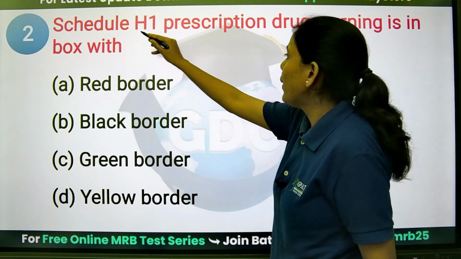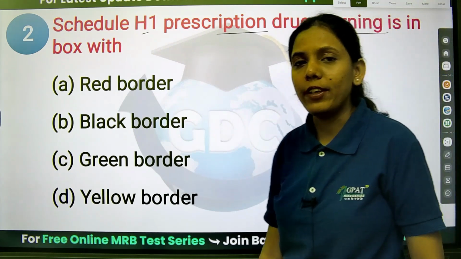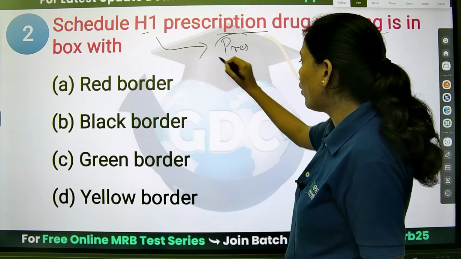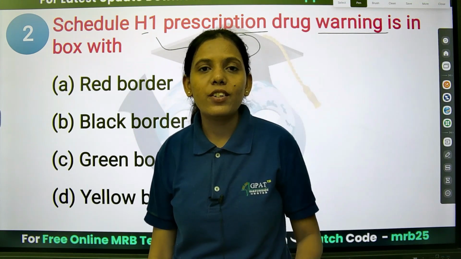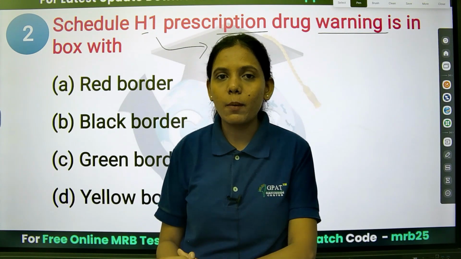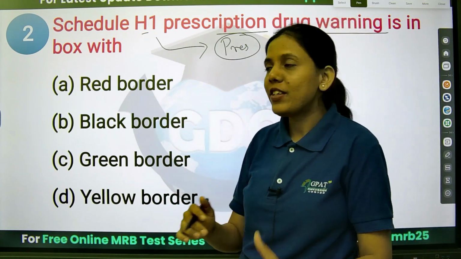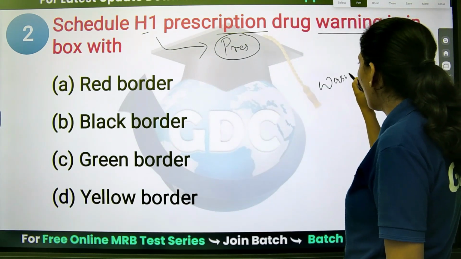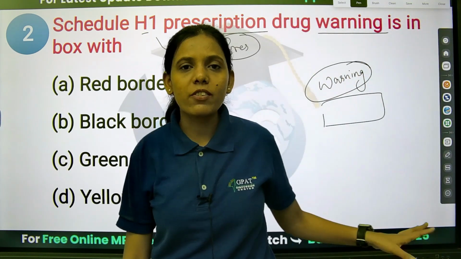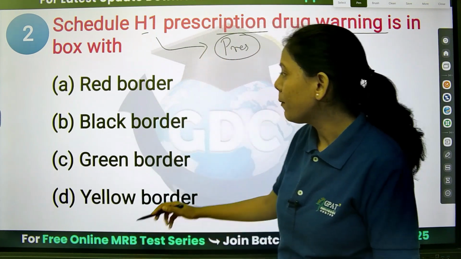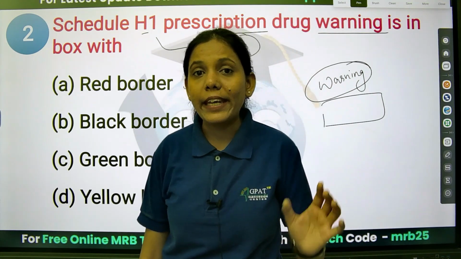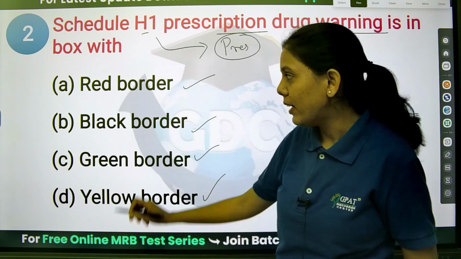Next is: Schedule H1 prescription drug warning is in a box with. Now Schedule H1, we know that it is a prescription drug, right? We have already seen that Schedule H is the prescription, which means it has to be given only under prescription. In that you might have seen a box which mentions the warning. If you know, let me know the answer. Options are red border, black, green, or yellow. Any warning, not only here, will always be mentioned in a red border.